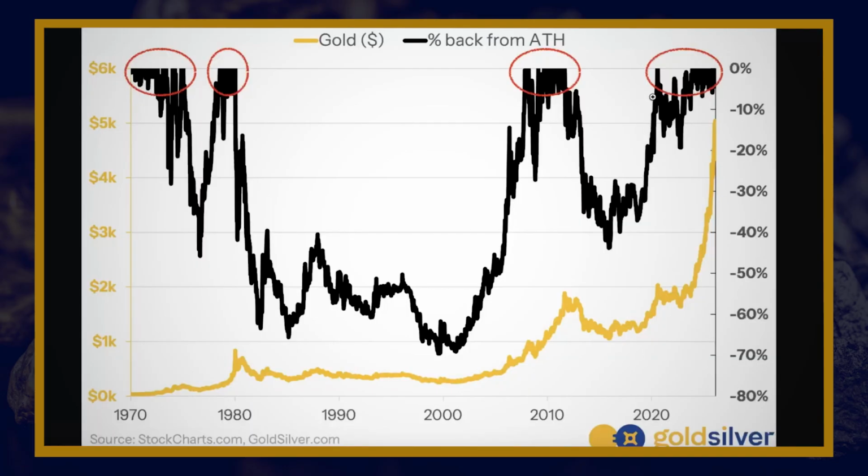And one other thing I want to point out on the chart here is that if you look at this black line being up near the top lately, you don't see many drawdowns. You don't see anything of 10% in the last few years. If you go back to maybe 2022, that's when you get a drawdown of about 20% from the weekly all-time high.